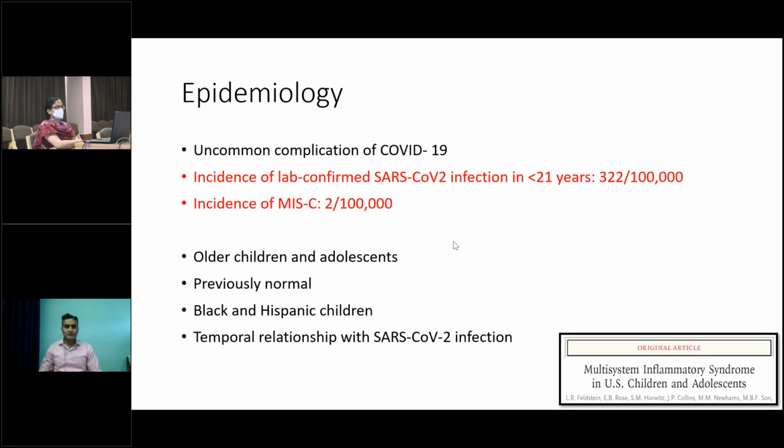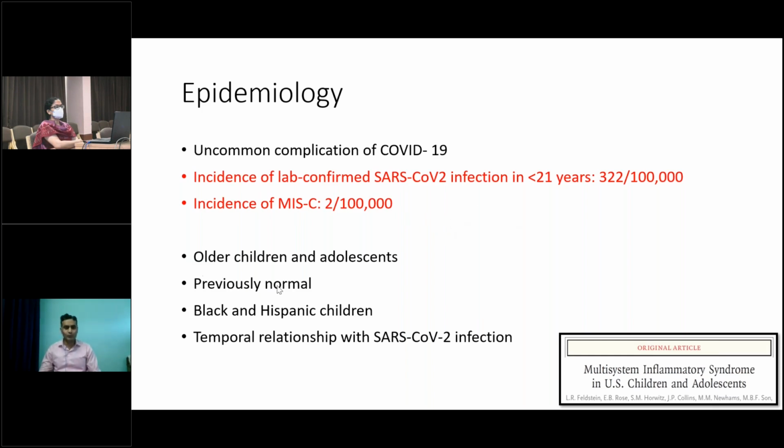So coming to epidemiology, it is not acute COVID-19, but an uncommon post-infectious complication of COVID-19. The exact incidence is not known because we don't know the incidence of acute COVID in children and the incidence of MIS-C in children. But according to studies from the US in 2020, the incidence of lab-confirmed SARS-CoV infection in children is 322 per lakh children, and the incidence of MIS-C is very, very low, like 2 per lakh children. So incidence is very low as compared to acute COVID. That's why it is an uncommon complication.